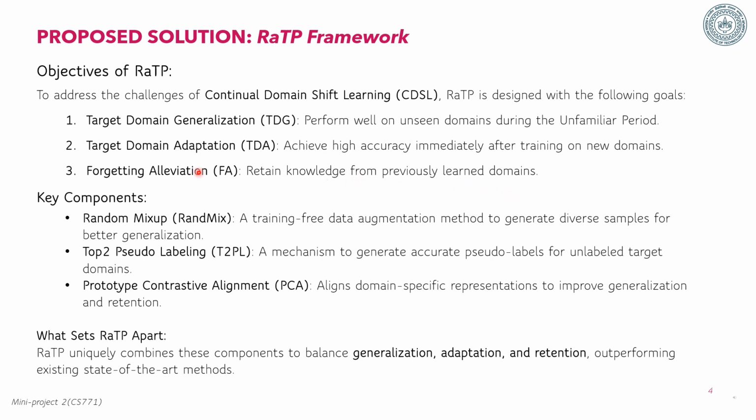RAW-TP achieves these objectives with three components: RANDMix, a data augmentation method for better generalization; T2PL, a pseudo-labeling mechanism for accurate adaptation; and PCA, a domain alignment strategy to retain knowledge. Together, these components make RAW-TP a robust solution for continual domain shift learning.